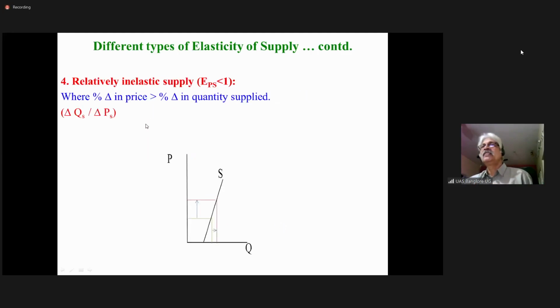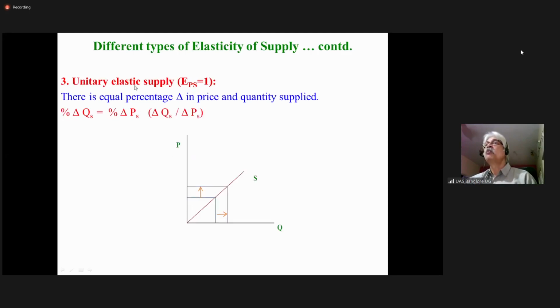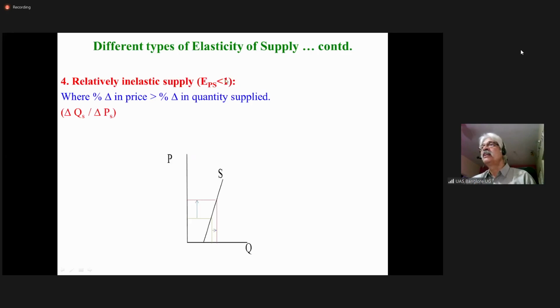Then the fourth one is relatively inelastic supply. I'll repeat it one more slide. So carefully look at the graph as well as the explanation here. Relatively inelastic supply, the coefficient is less than 1. In the previous one, unitary elastic, it was equal to 1. So here it is less than 1, where percentage change in price is greater than percentage change in quantity supplied.